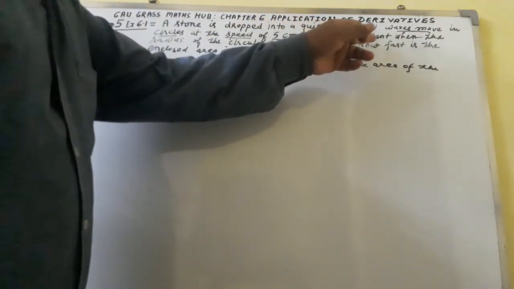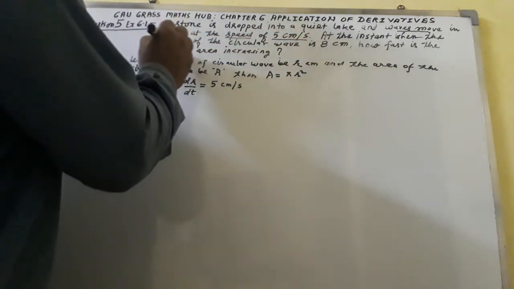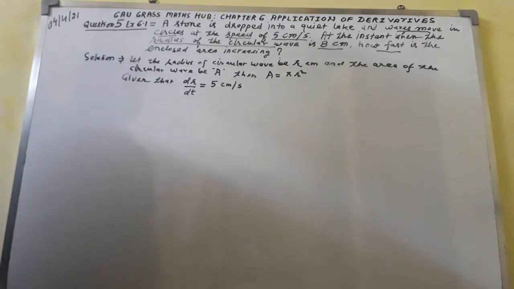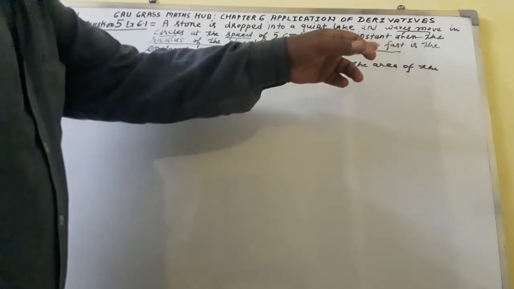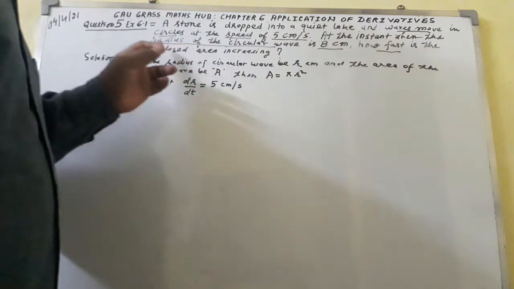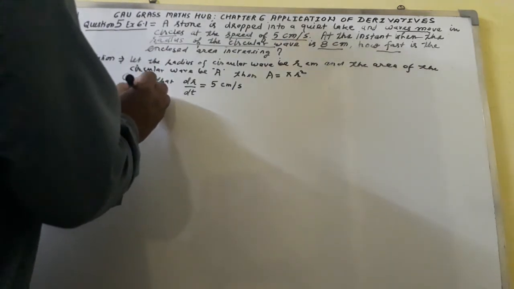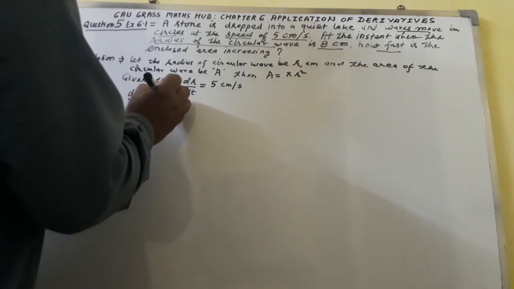Again it says, at the instant when the radius of the circular wave is 8 centimeters. How fast means with respect to time in seconds, the enclosed area is increasing. So we have to find dA over dt.